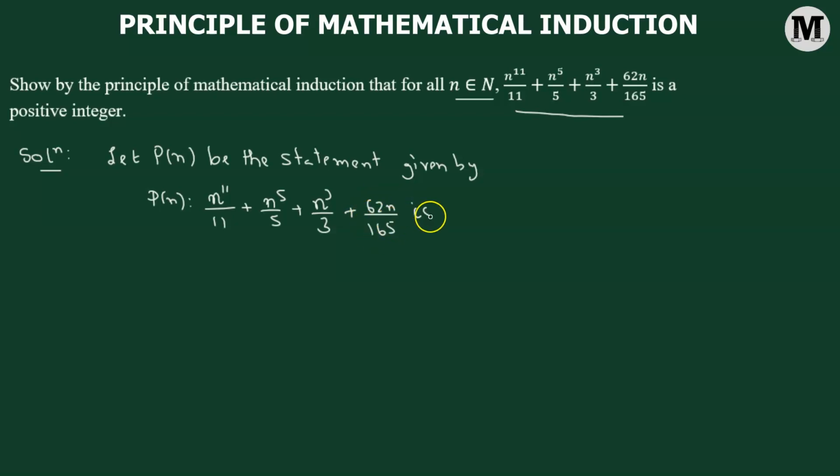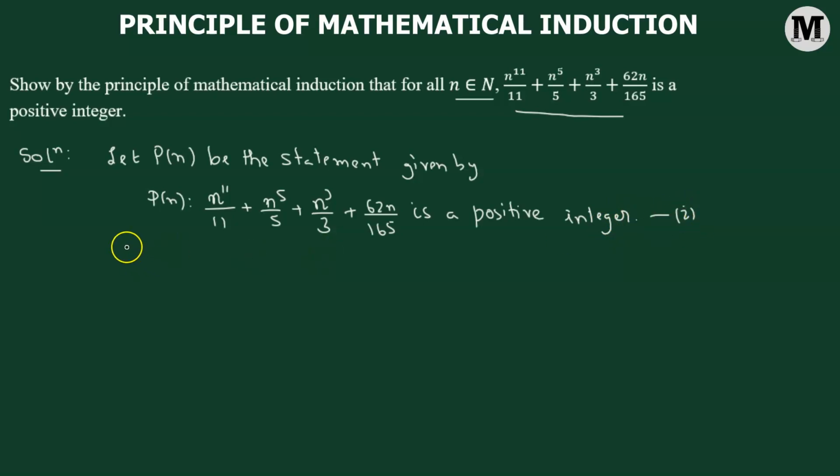This expression is a positive integer. So we have converted our given statement into a mathematical statement denoted by P of n. We're going to call this statement number 1.